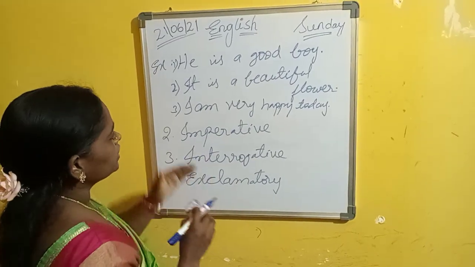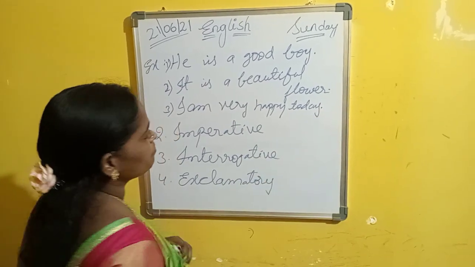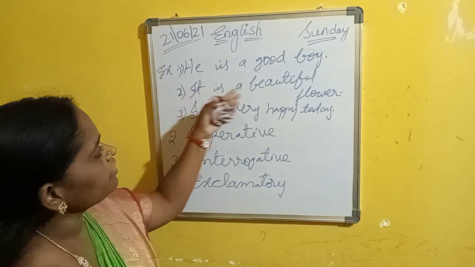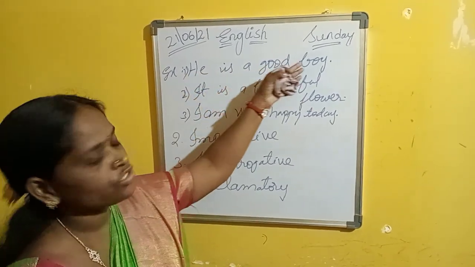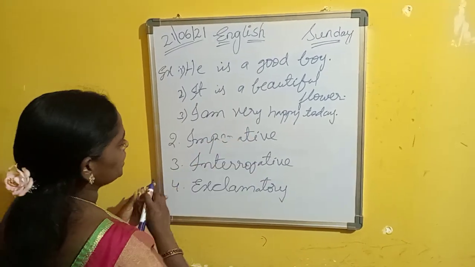Here, I am very happy today ends with a full stop. Here we are expressing a feeling, here we described a flower, and here we gave a declaration about a boy.